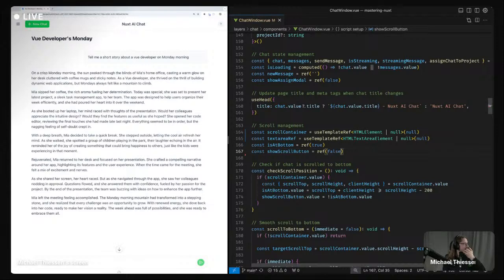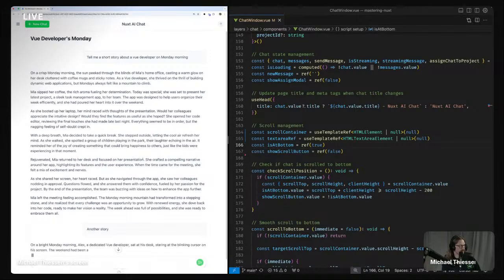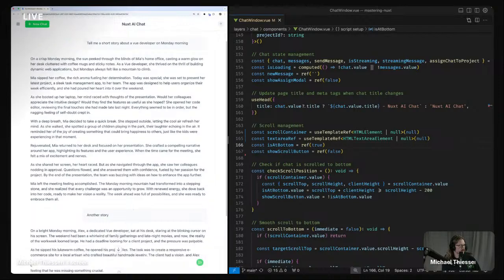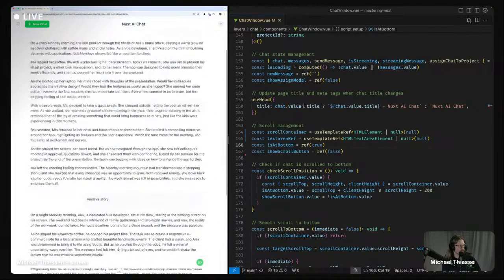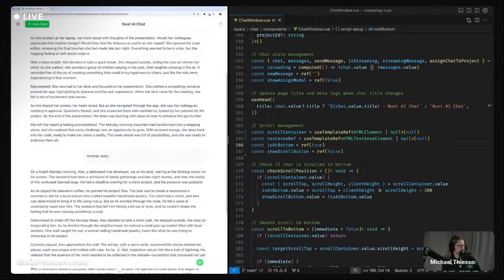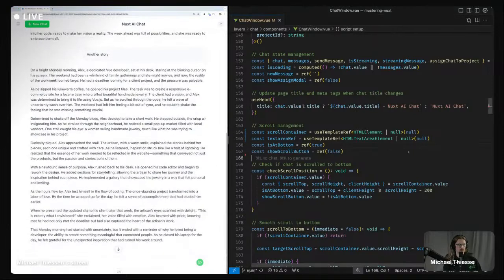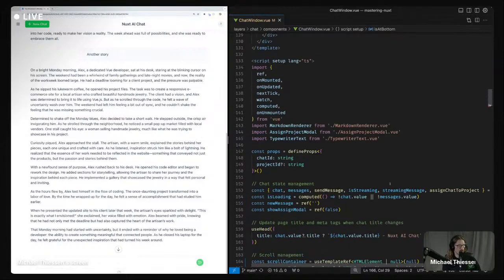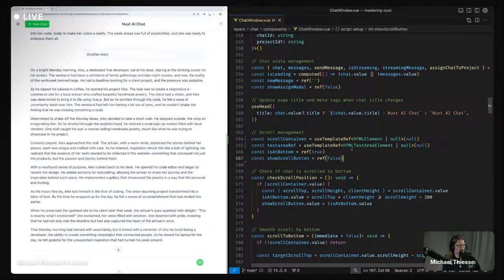Maybe organize that a little better. There currently is a bug in how this button pops up. So if I get it to put out another story, it works, or it should work. Okay, maybe that's another bug. We'll worry about that later. This whole scrolling stuff is a little bit more complicated, so I'm not going to try and debug this on stream. It's also not the point of what I'm trying to do here. So, okay, we got that.